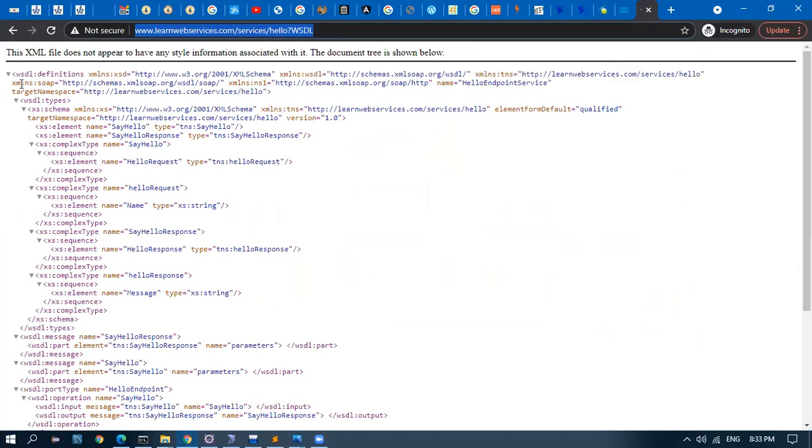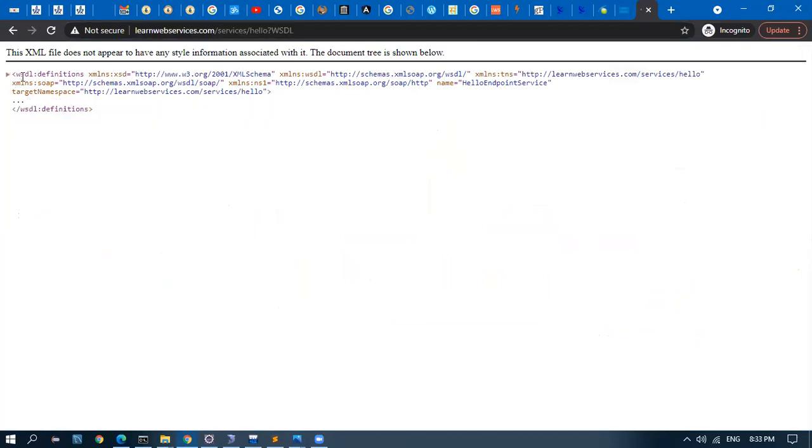Actually, in my current project, I got this file. This is a WSDL.